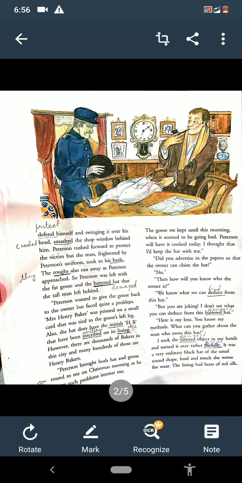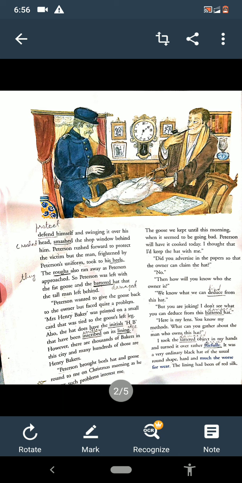So in the last we came to know that the diamond was stolen by Ryder and put into the mouth of the goose, and the goose swallowed the diamond. It was in the stomach of the goose, and when it was killed, the person who got it found the diamond, and in this way they solved the mystery.